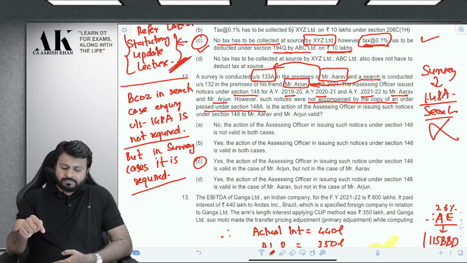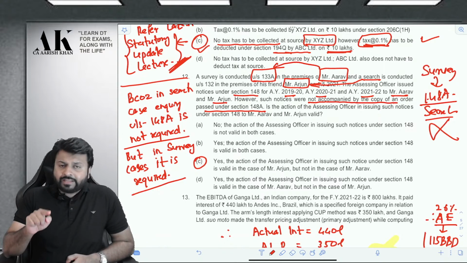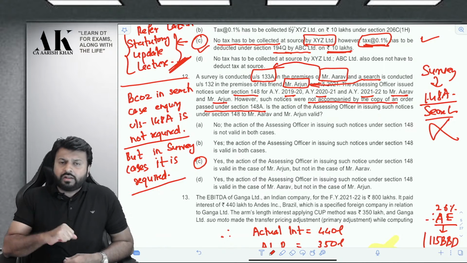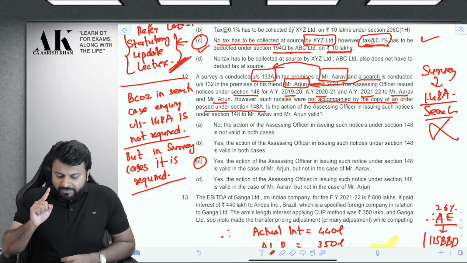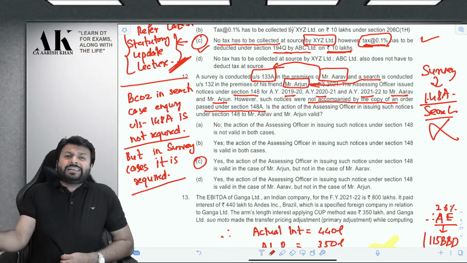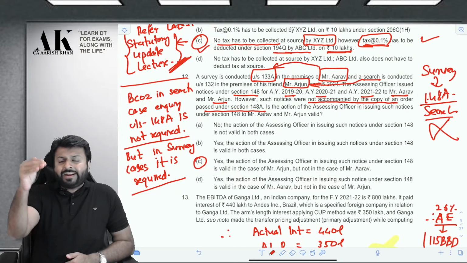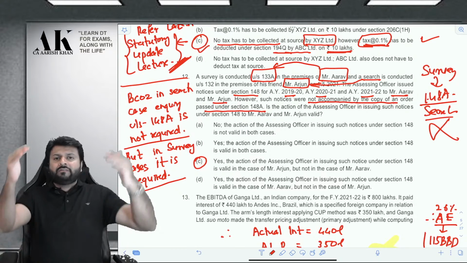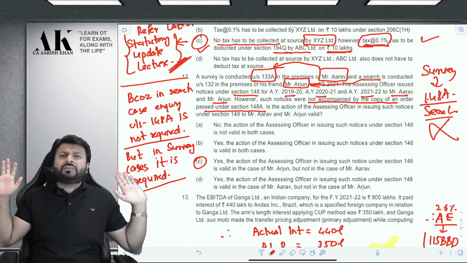So in this case, on Mr. Aarav, there is a survey. So in that case, he should have sent a copy of order. There is a need to do an inquiry before sending a notice under 148. But in case of Mr. Arjun, there is no need to do any kind of inquiry. Directly 148 notice can be issued. You can go and read the explanation to section 148A, which says that in the following cases, there is no need to do any kind of inquiry.